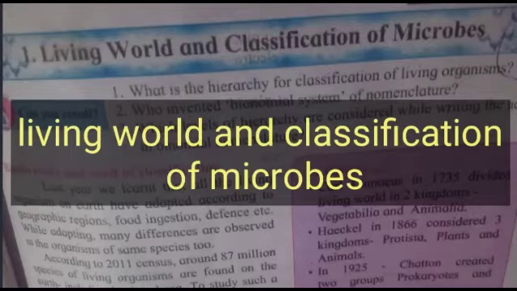Characteristics: 1. Protista are single-celled organisms with a well-defined nucleus enclosed in a nuclear membrane. 2. They have pseudopodia, or hair-like cilia, or whip-like flagella for locomotion. 3.